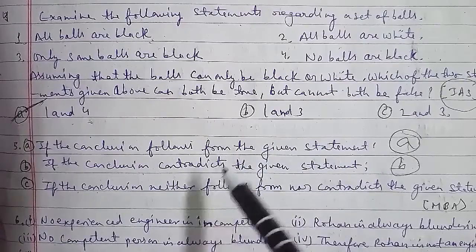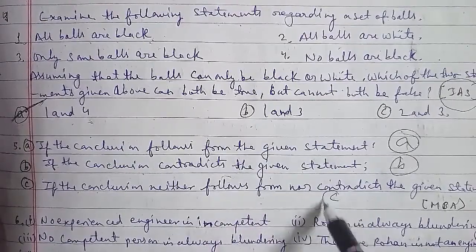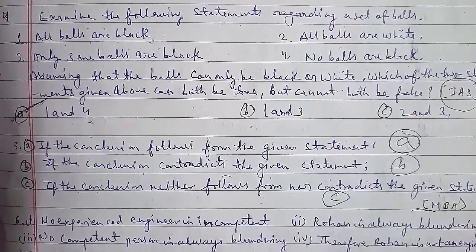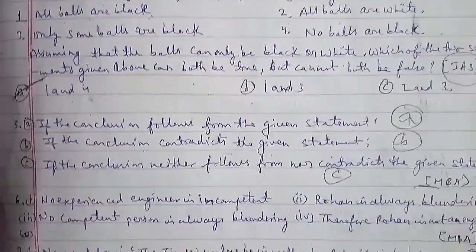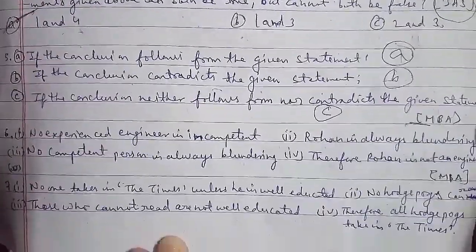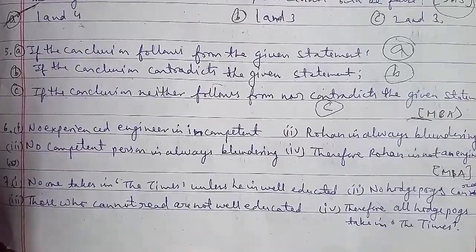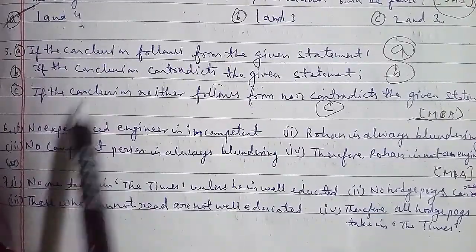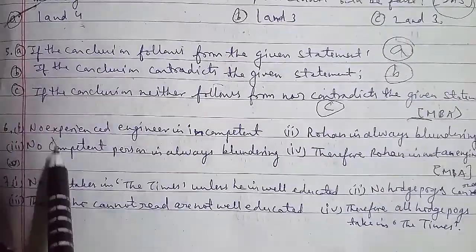The second is Rohan is always blundering, and the third is no competent person is always blundering, and the fourth is that therefore Rohan is not an engineer. This has been asked in the MBA question paper, and that is also an important paper with respect to competitions.